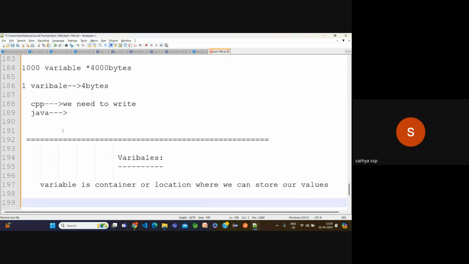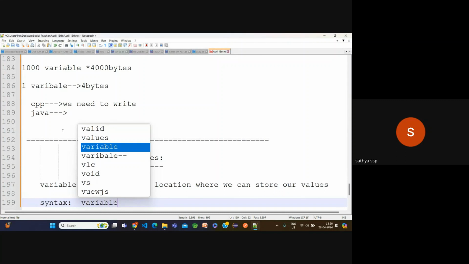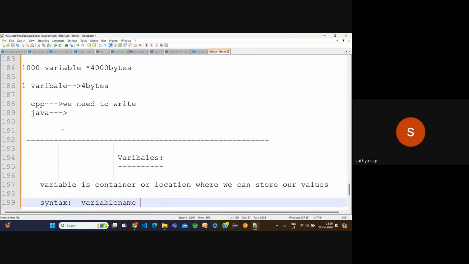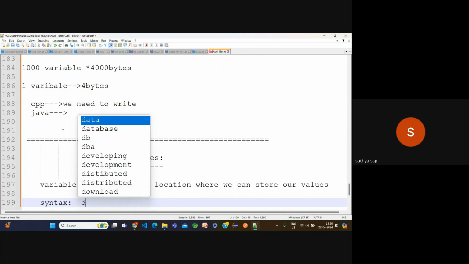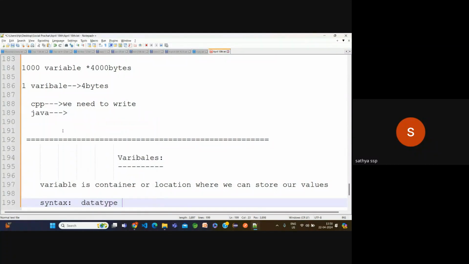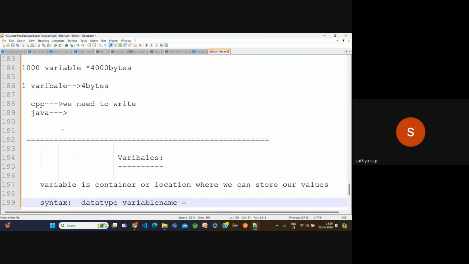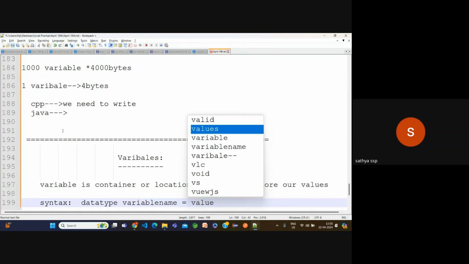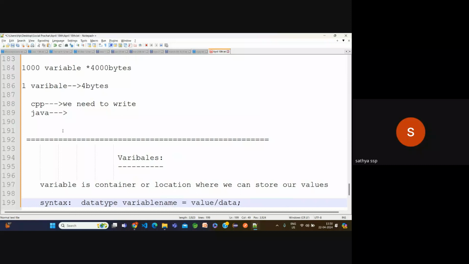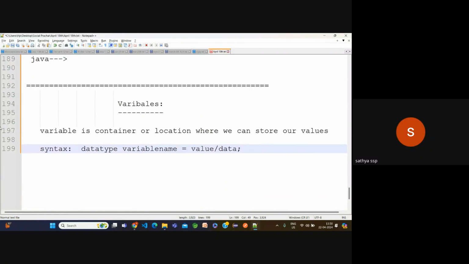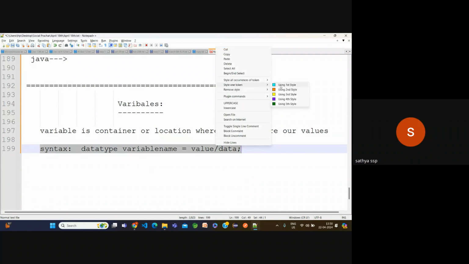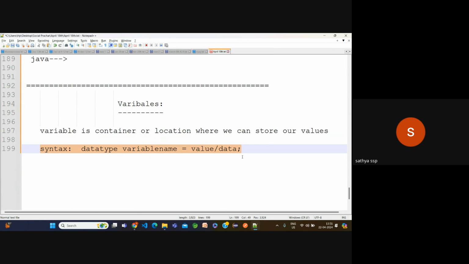Now, what's the syntax for that? Data type, space, variable name, assigning operator, then value or data. So the syntax for variables is data type, variable name, assigning operator, value or data.